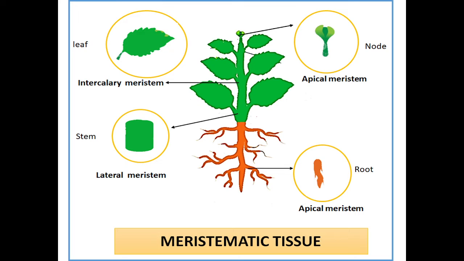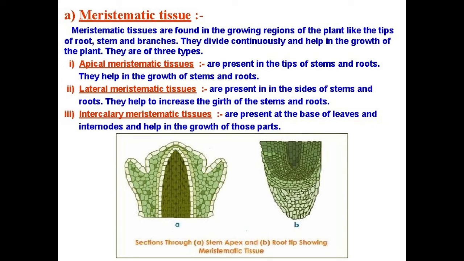According to the position, there are three types of meristematic tissues: apical, intercalary and lateral. Apical meristematic tissues are present in the tips of stems and roots.